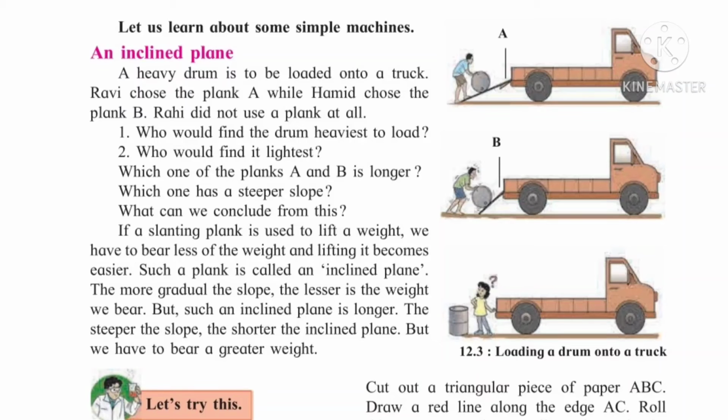Observe the picture carefully. See the shape and size of the plank. And Rahi, one girl, did not use a plank at all. Without a plank, she has to load the drum onto the truck. Now see one question. Who would find the drum heaviest to load? As we observe carefully, for Ravi or Hamid or for Rahi, who would find the drum heaviest to load?